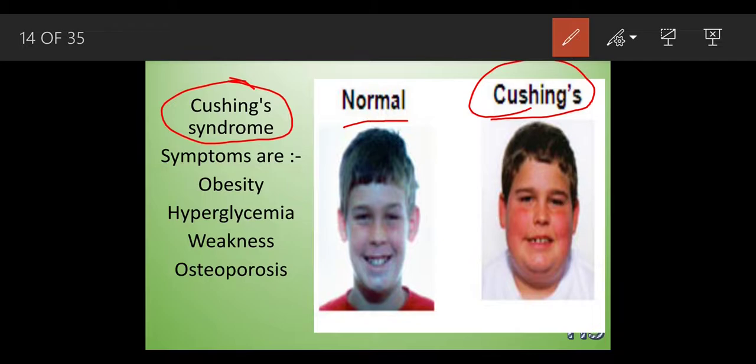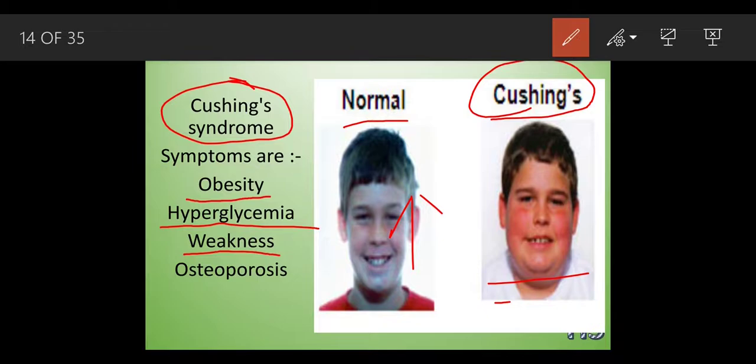So what is the cause? That is the obesity problem. The word hyperglycemia means what? Hyper means more, glycemia means glucose. There is more glucose inside his body, and excess fat has been stored inside his body. Then the person is weak in this condition. It's a very basic thing: if a person gets fat, that person definitely becomes lazy. So it's a basic common reason.